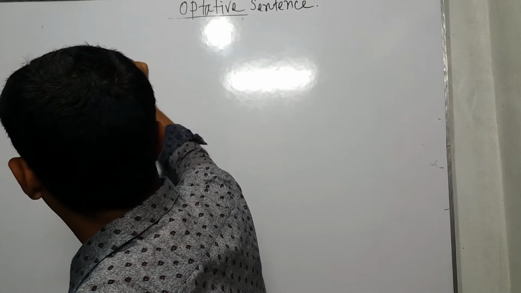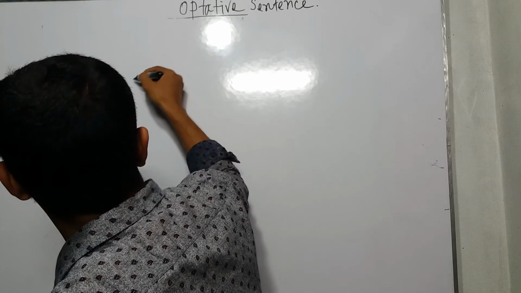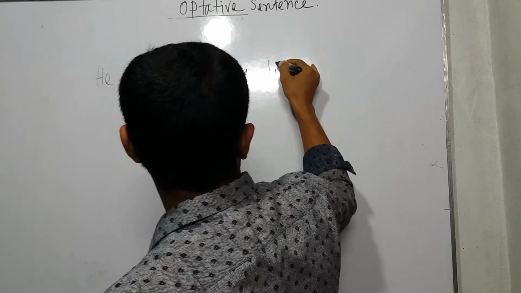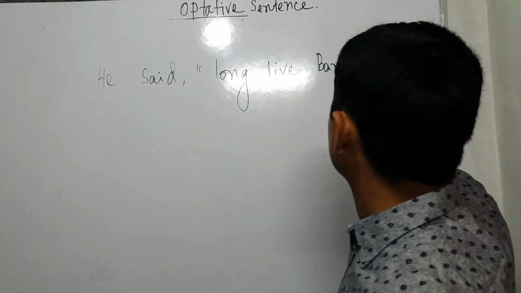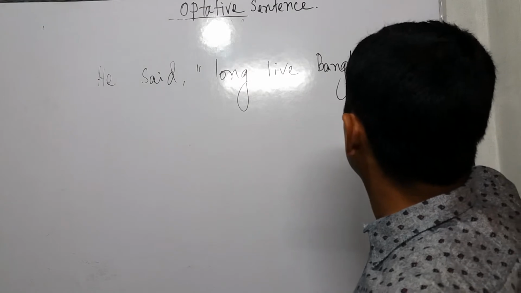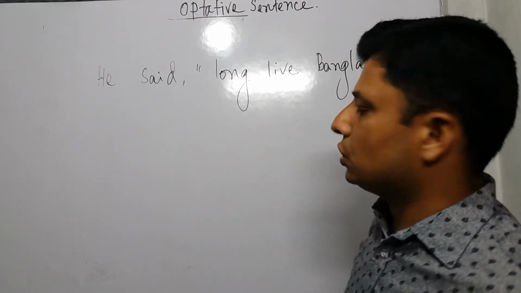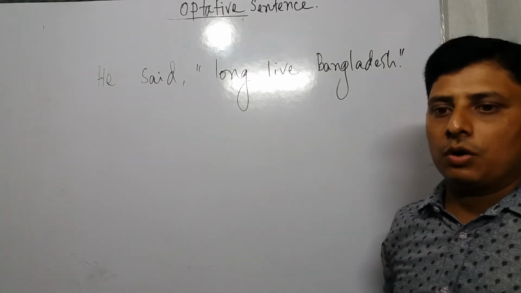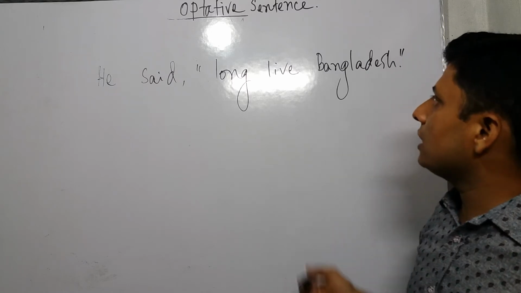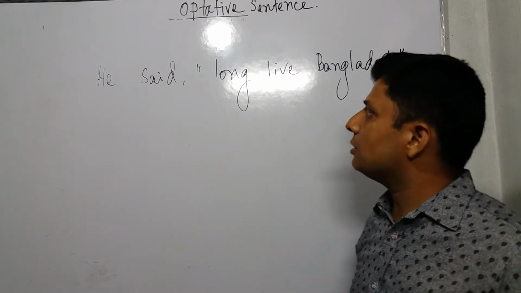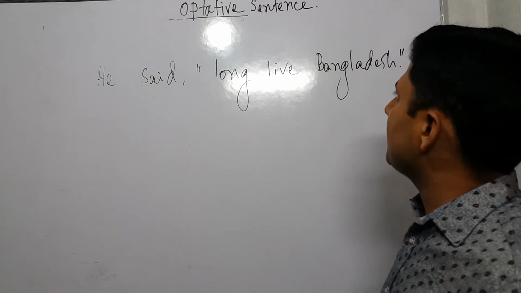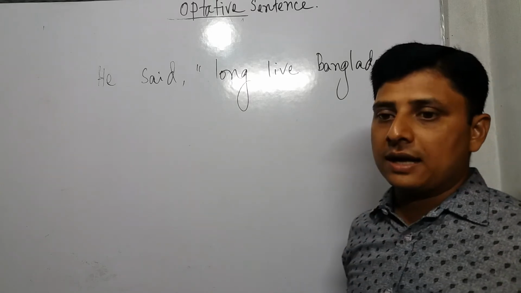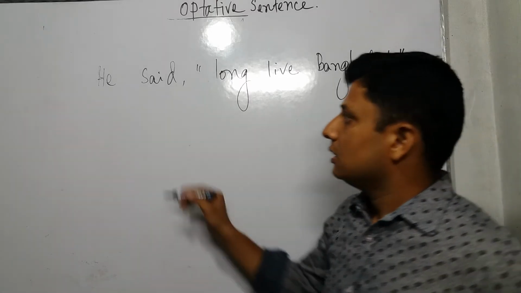Here is your task: He said, "Long live Bangladesh." It is a task for you because you don't find may or might here. So how can you recognize it as an optative sentence? Of course, long live Bangladesh is a prayer, it is a wish. So yes, it is an optative sentence, and the rule will be the same.